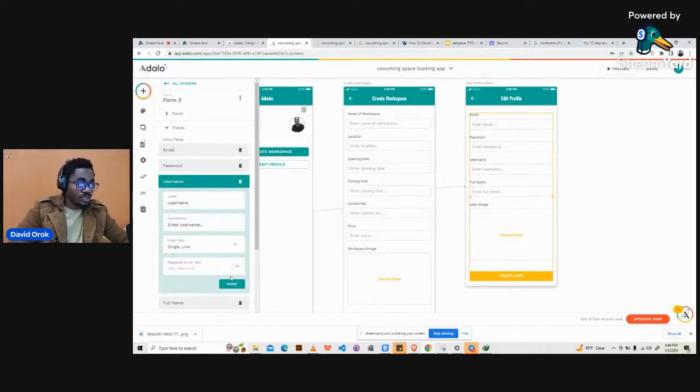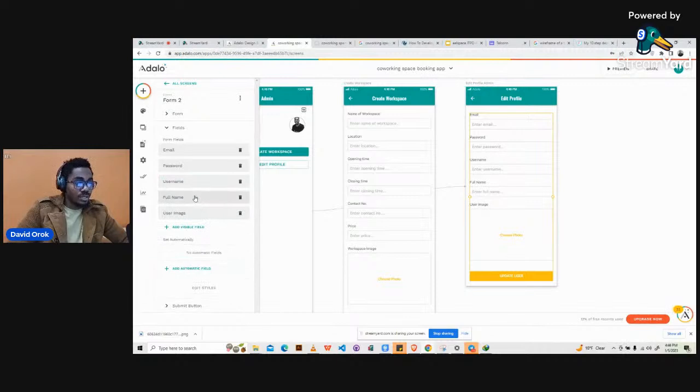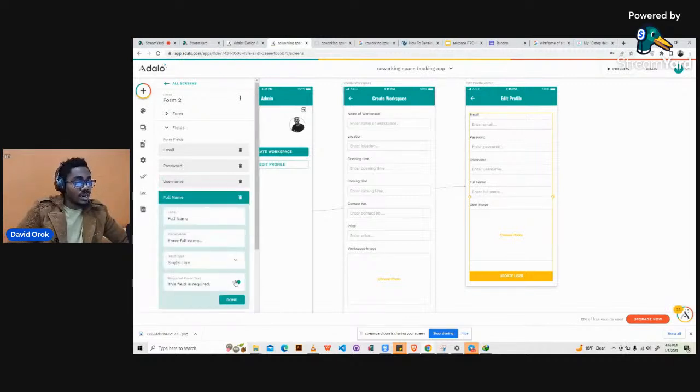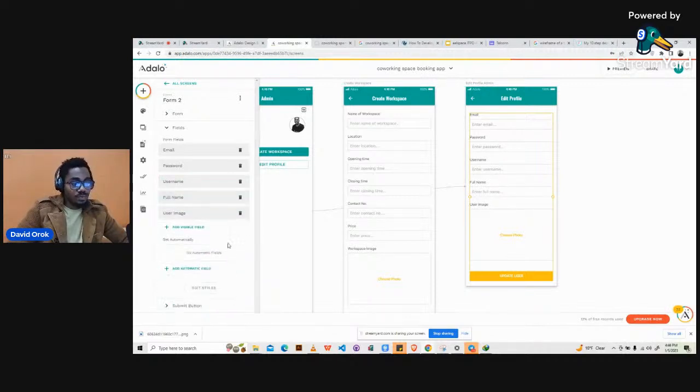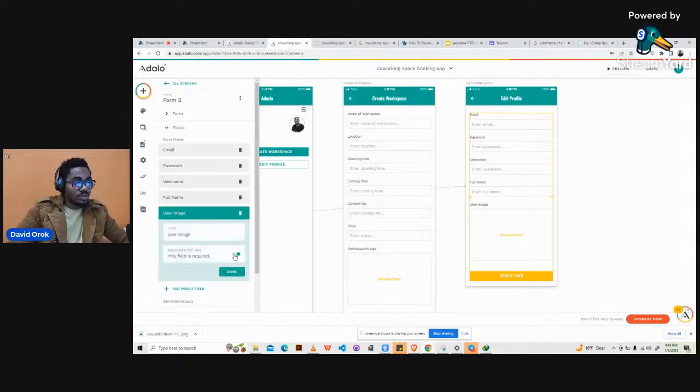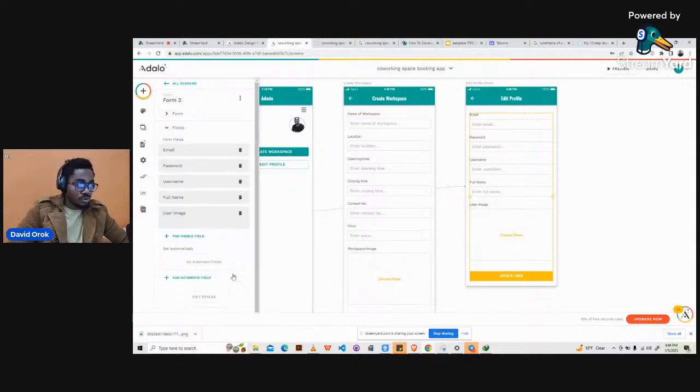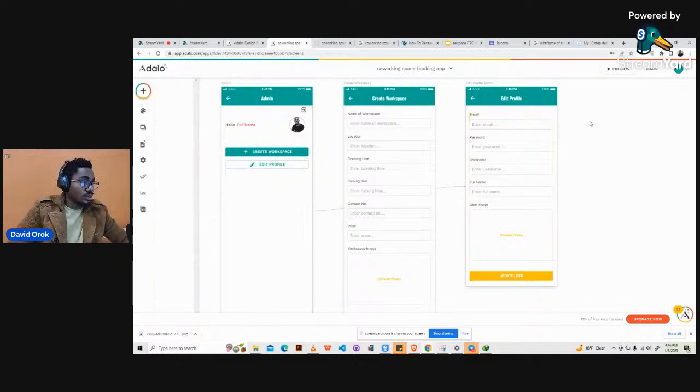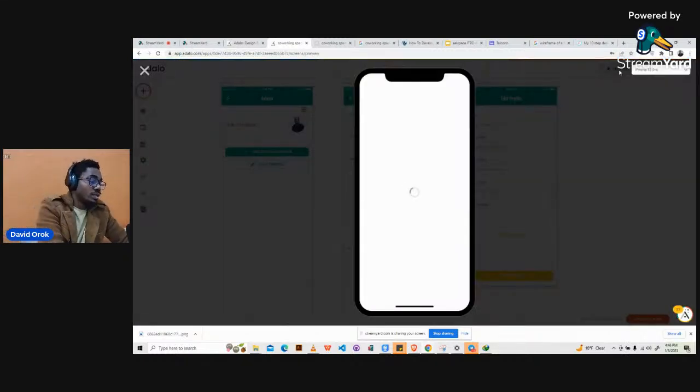So we uncheck everything here. We don't make anything required. So the user can actually change anything they want to change at any point in time. The user image is not required. Nothing is compulsory to change. So, okay, now that we've done that, if we go ahead and preview it again,